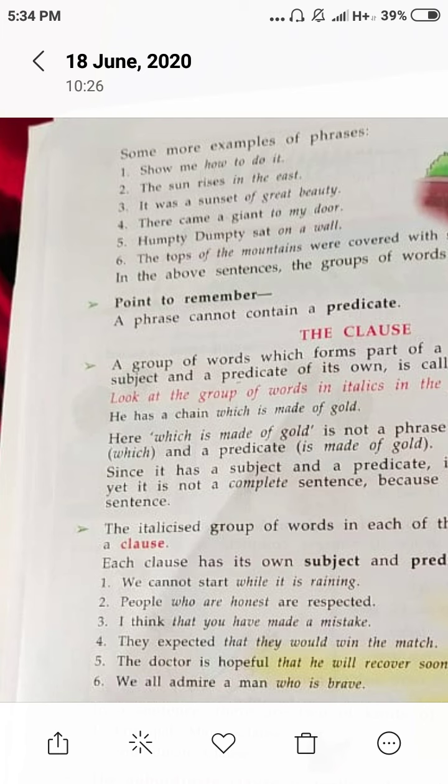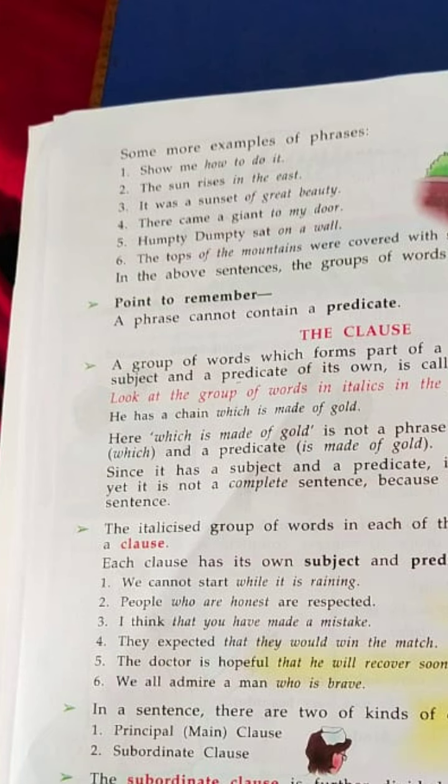So if we say the whole sentence, it has a complete meaning. But if we say only these words, "to my door," it has not complete meaning. So it is a phrase. Now see the fifth example. Humpty Dumpty sat on a wall. This is a sentence.